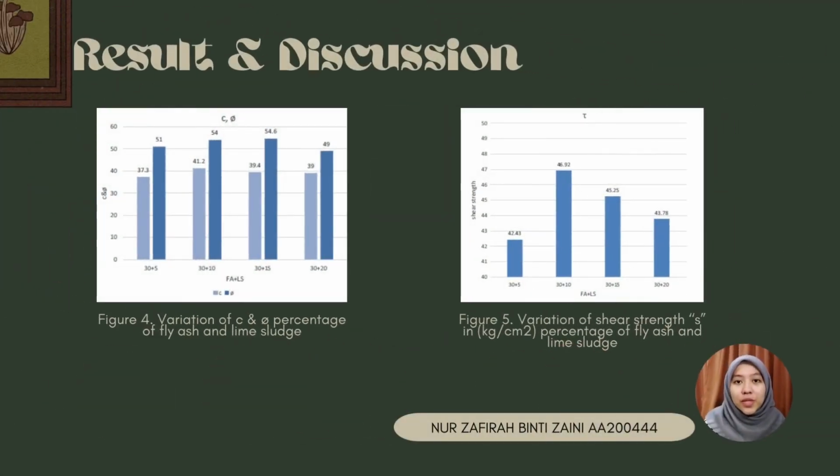Furthermore, when lime sludge was added to the soil that had already been stabilized with fly ash, the shear strength increased by 1.12 times. After adding lime sludge, there was a noticeable rise in shear strength of up to 10%, which afterwards decreased. The rise in internal friction angle, which also increases shear strength, is what causes this behavior. Later, the strength was diminished as a result of the soil particles' reduced ability to adhere to one another when lime sludge is added in excess of a particular amount.